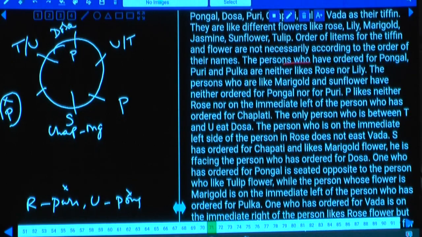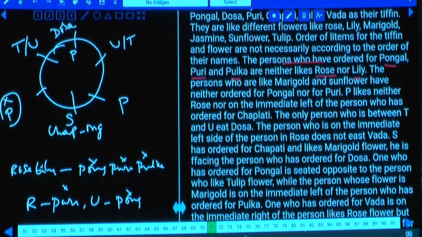the persons who are ordered for Pongal, Puri and Pulka neither like rose nor lily. The persons who like rose and lily were not liked by Pongal, Puri and Pulka. Pongal cannot be here, and Puri cannot be here, and Pulka cannot be here. Hence, as these three cannot be here, Pongal, Puri, Pulka cannot be here.